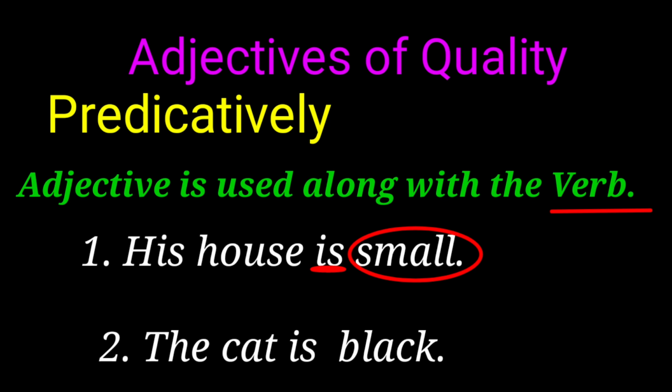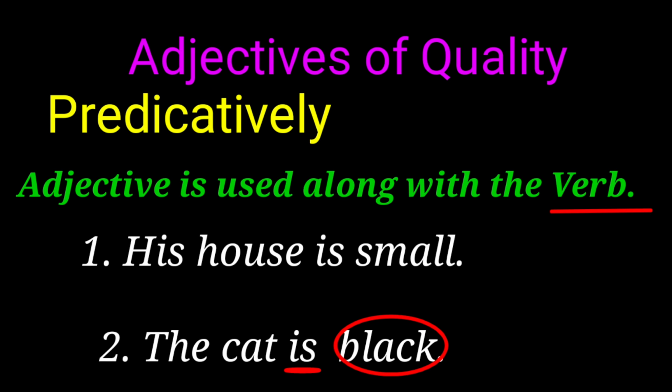That means the adjective comes soon after the verb. Here also, the adjective black is used along with the verb is. That means the adjective is used soon after the verb.